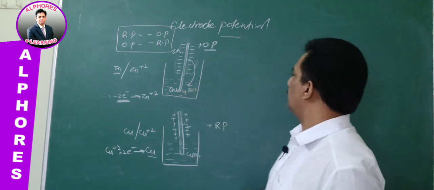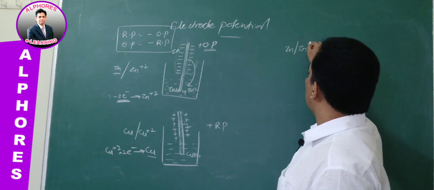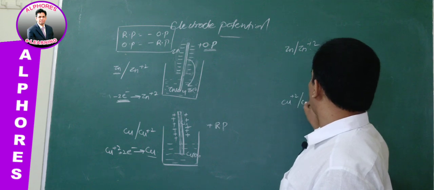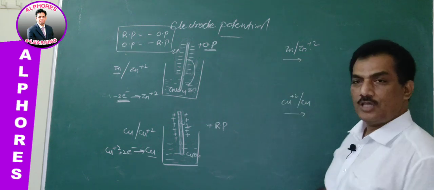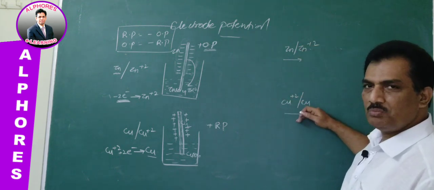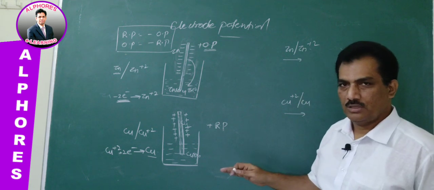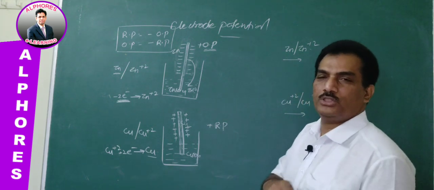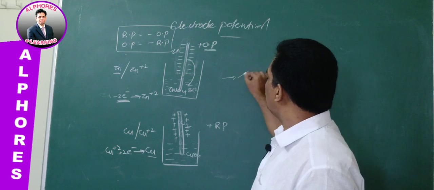Here let us consider any metal, for example zinc to Zn+2, or Cu+2 to Cu. These are the two tendencies. What happens here? Simply you can observe this tendency is quite opposite. And what makes these two behave in a different or opposite manner? The tendency is because of two factors.